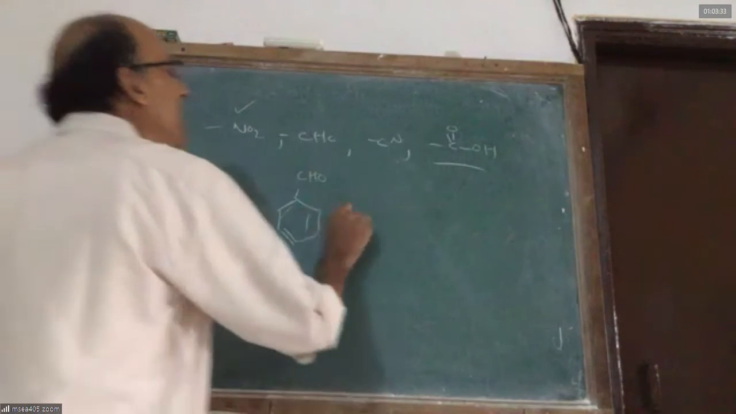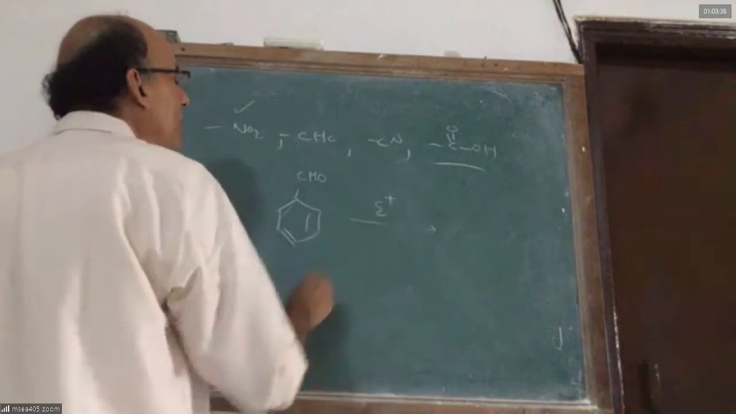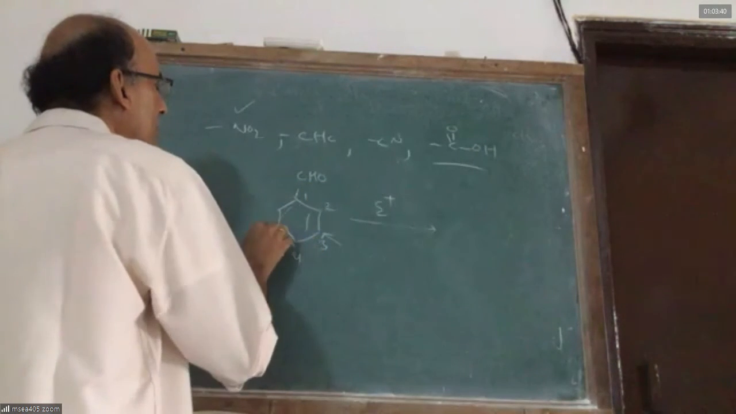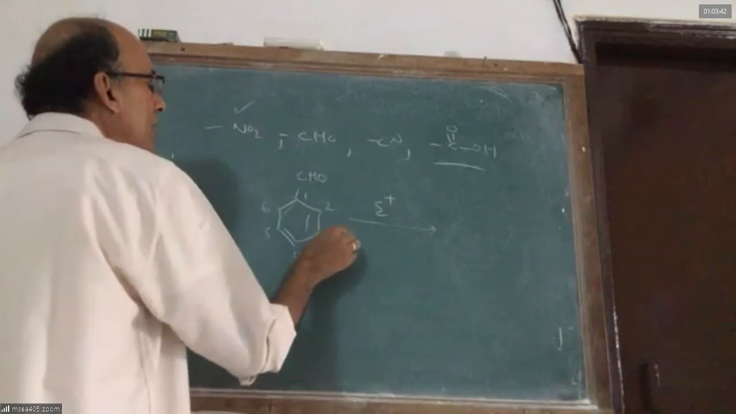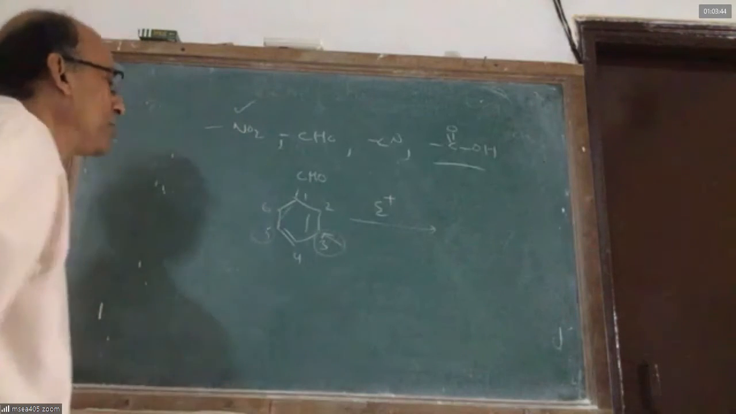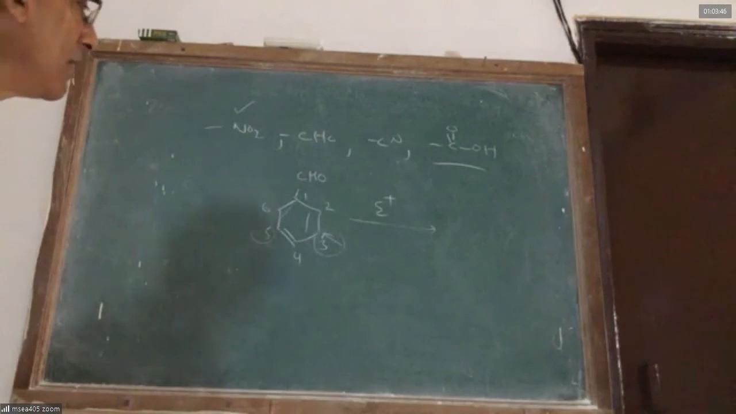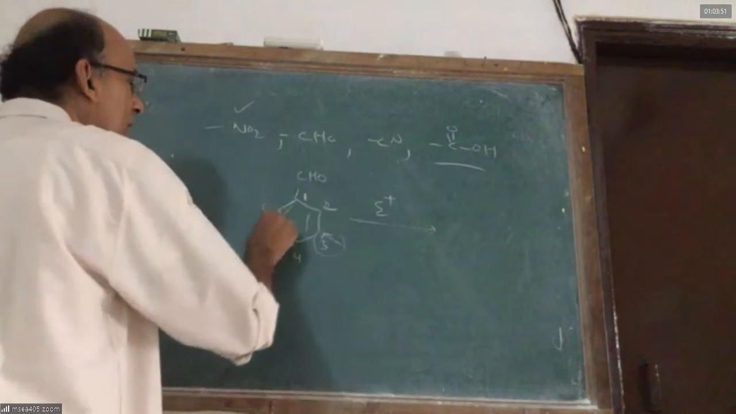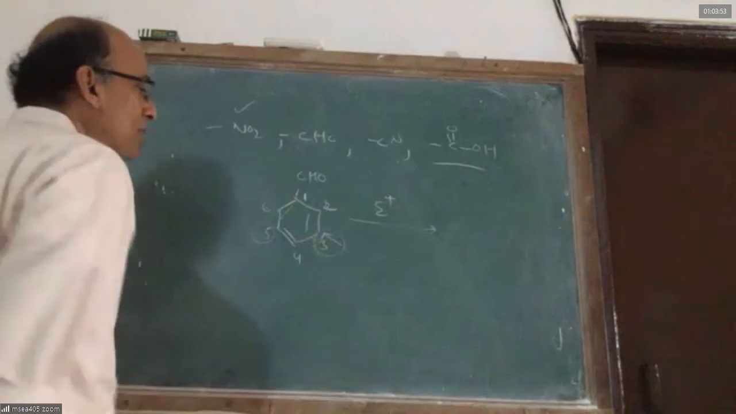So any withdrawing group, like any of these on benzene, directs the incoming electrophile to which position, sir? To which position? They direct the incoming electrophile to the 3rd position or 5th position. 3rd and 5th are called meta. 1 and 2 are called ortho. 1 and 3, 1 and 5 are meta. 1 and 4 is para.